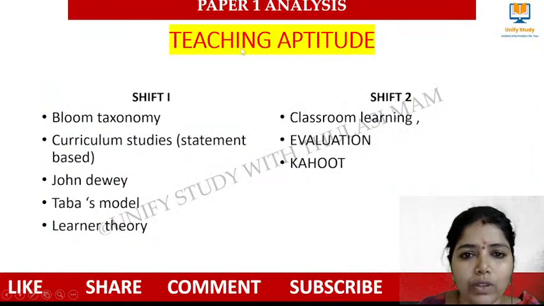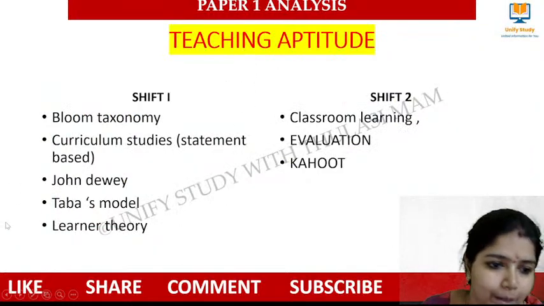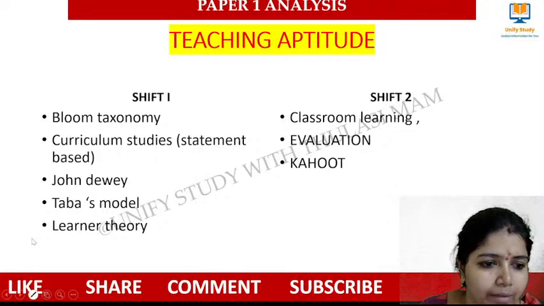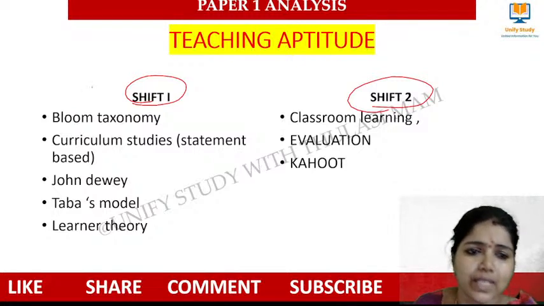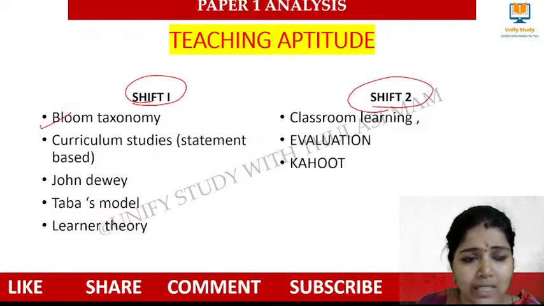And today let's go for the review of both the sessions. So first session is shift 1 and shift 2. Both the sessions I have taken you through the questions. In the first session, a question has come from Bloom's taxonomy.